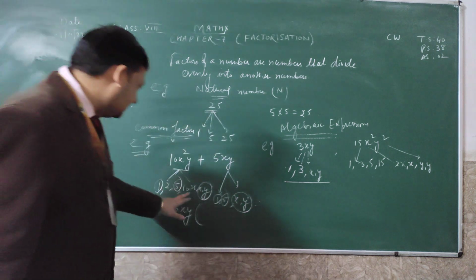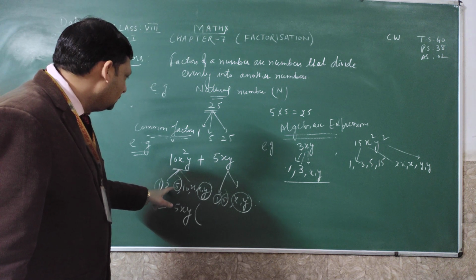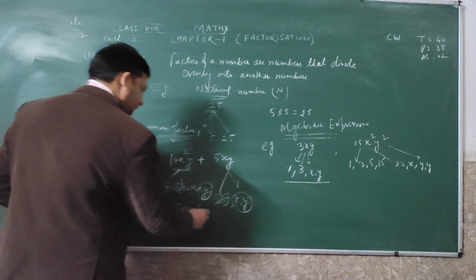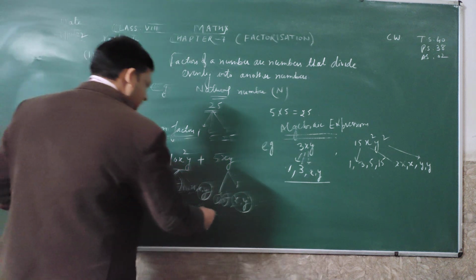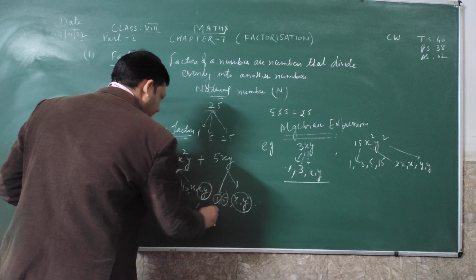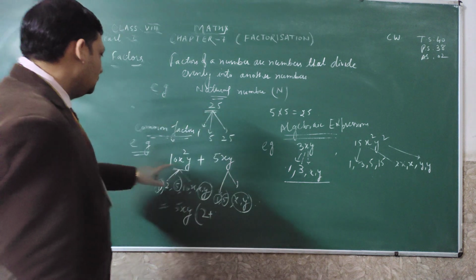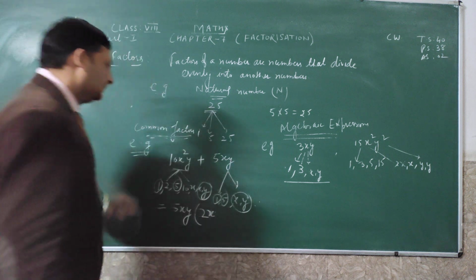Now see which factors are remaining. 2x in the first term, and 1 in the second term.